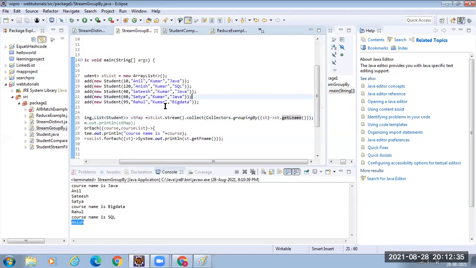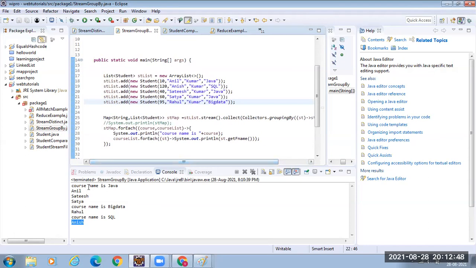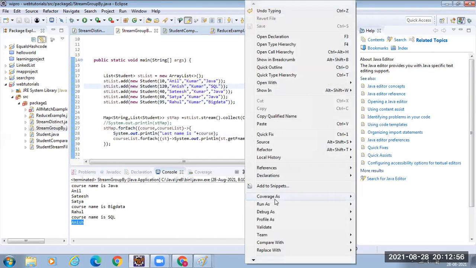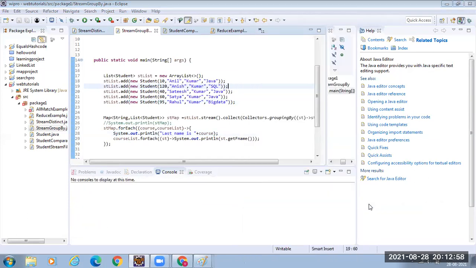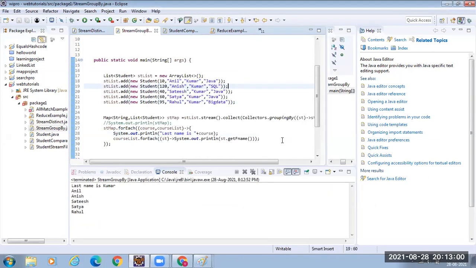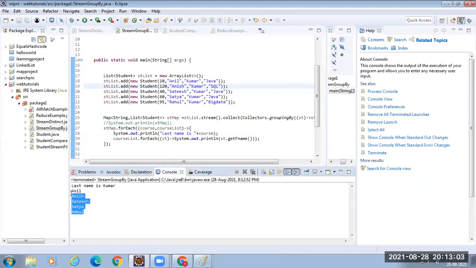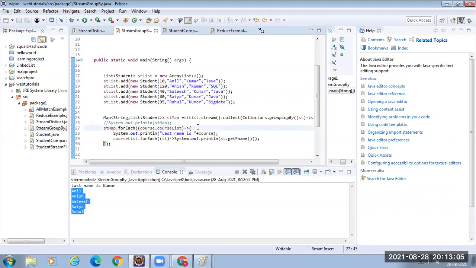If I group now based on the student last name, how many groups will you get? All 5, I think. Yeah, all 5. So you will get only one group. Now instead of course name, you have the last name and how many students with that last name. Here, see, now you have got everything under one group.